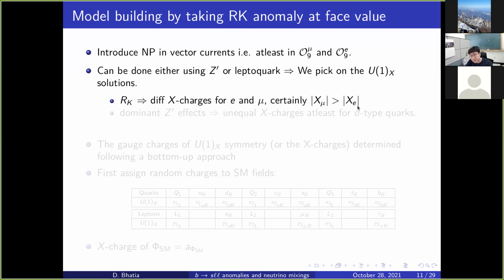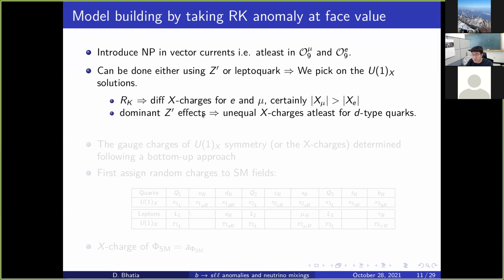So that's one of the criteria. Another criterion is that we demand a dominant Z prime effect. That means we want the Z prime to have tree level effects. That will only happen if we have unequal X charges for the D type quarks, at least for the D type quarks. So this is our minimal requirement.